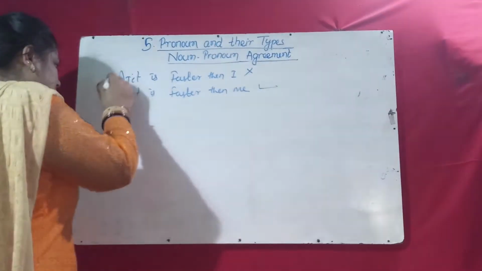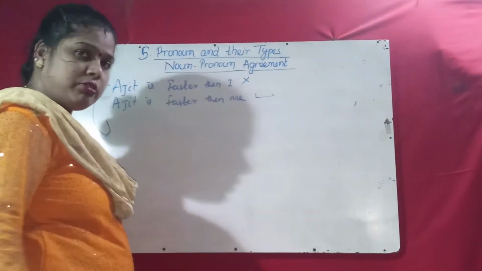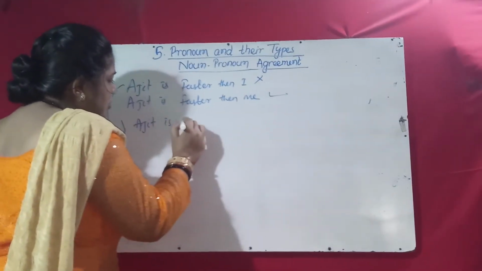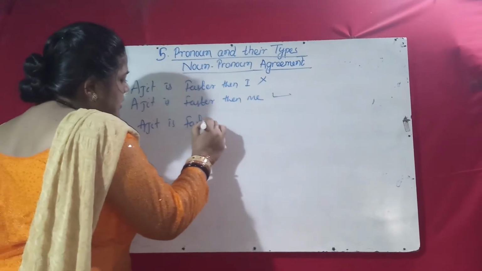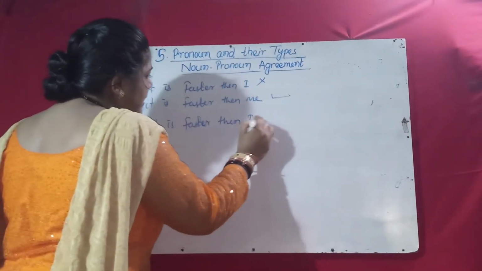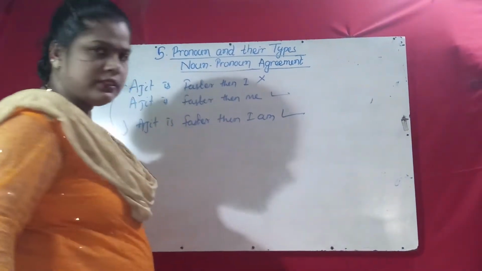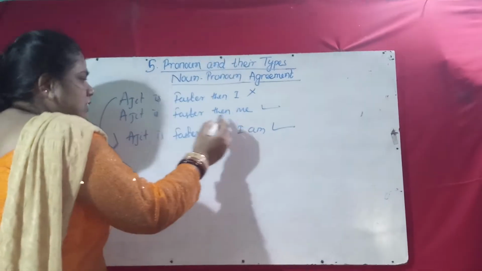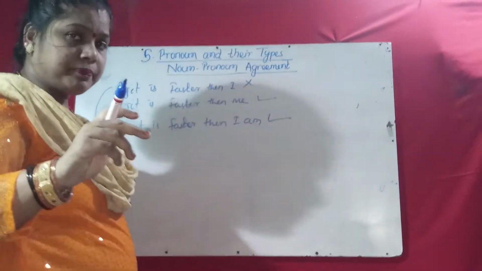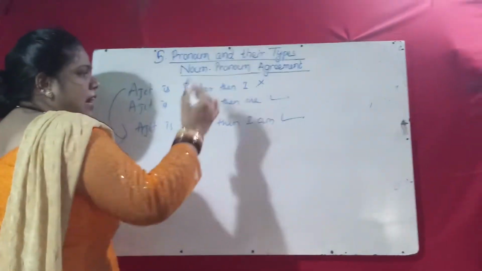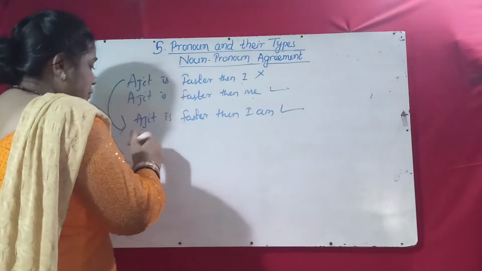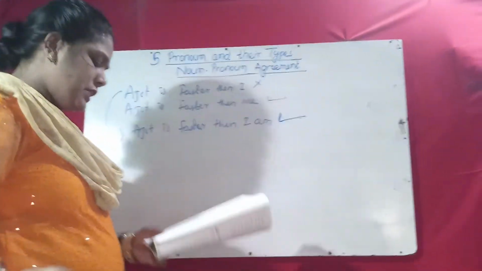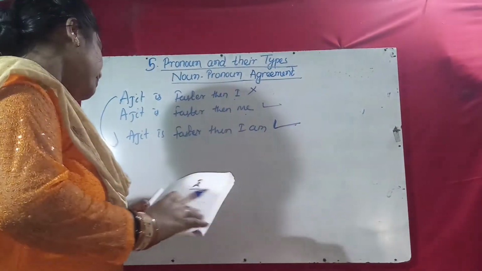But this sentence you can write otherwise where it will be correct: Ajit is faster than I am. Then it will be correct. Okay. "Me am" is incorrect. So "Ajit is faster than me" is right. But "Ajit is faster than I" is incorrect. But if you write "Ajit is faster than I am," then it will be again correct. You must remember it.